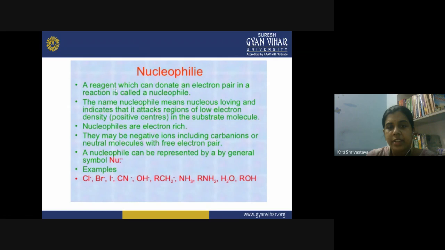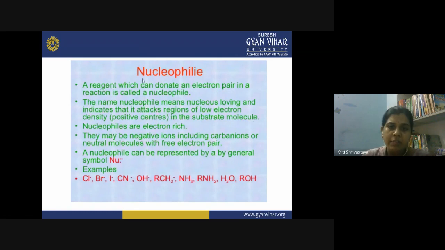A nucleophile is a reagent which can donate an electron pair in a reaction. So it can donate an electron pair, and therefore it is looking for the nucleus where it can donate these electrons. So when a species is looking for the nucleus or the positive charge where it can donate its electron pair, you call it a nucleophile. The name nucleophile means nucleus loving, and indicates that it attacks the region of low electron density. So whenever it finds a positive center, which is actually an electron deficient center, it attacks them in the substrate molecule.